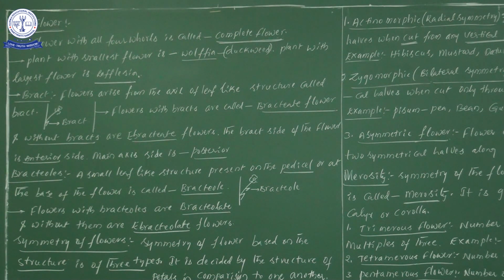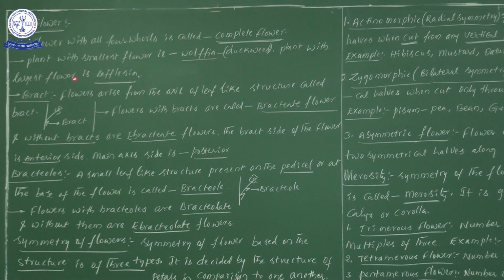Now let us learn the information about the flower. Flower with all 4 whorls: what are those? In the previous video we learned calyx, corolla, androecium and gynoecium. If the flower consists of all 4 whorls, calyx, corolla, androecium and gynoecium, then that particular flower we consider as a complete flower. Okay, so this particular point is important.